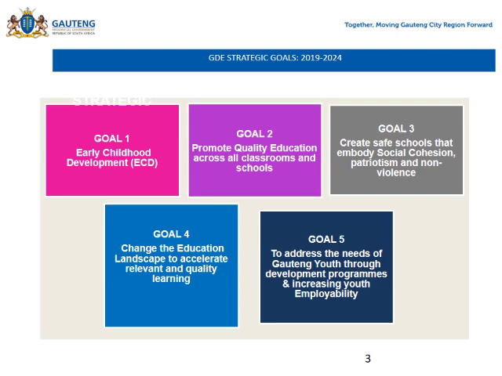Number 3, create safe schools that embed social cohesion, patriotism, and non-violence. Goal 4, change the education landscape to accelerate relevant and quality learning. And then goal 5, to address the needs of Gauteng youth through development programs and increasing youth employability.